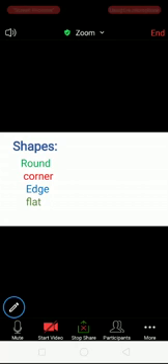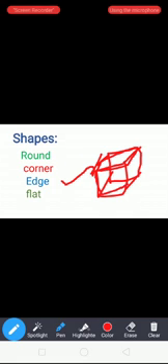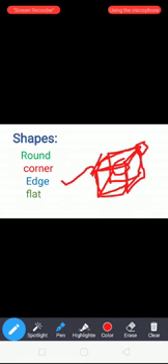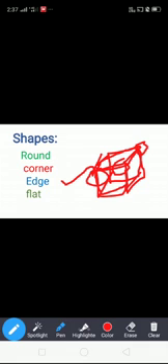Round, corner, edge, flat. Round shape does not have a corner and edges. What is a corner? What are edges? Edges are nothing but the boundary line of a surface. Now I draw this picture. Which one is the boundary line? This is the boundary line. These are the edges. Corner means what? This place is the corner. It is the point where two converging lines meet.